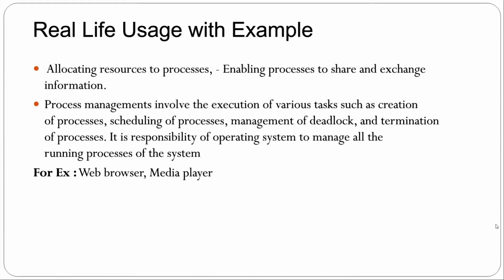So, real life uses with examples are allocating resources to processes, and embedding processes to share and extend information. They are the real life uses. Process management involves the execution of various tasks such as the creation of a process, scheduling of a process, management of deadlock, and termination of a process. It is the responsibility of the operating system to manage all the running processes of the system. For example, a web browser, media player.